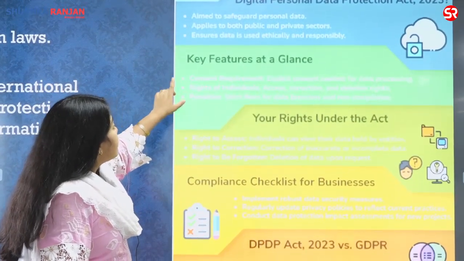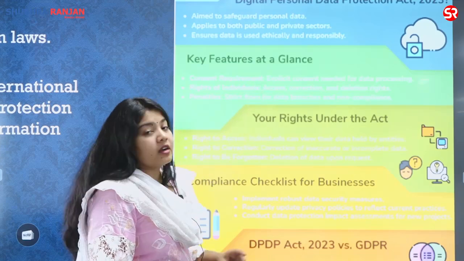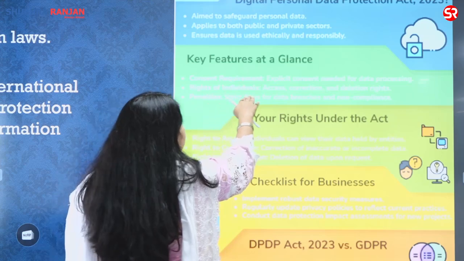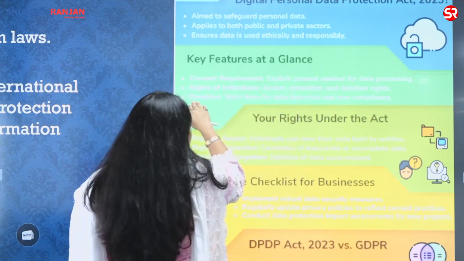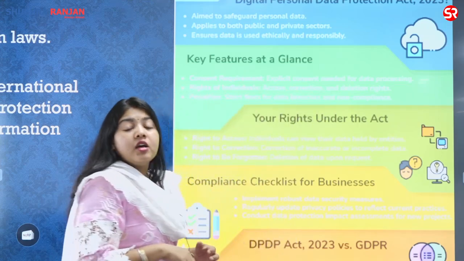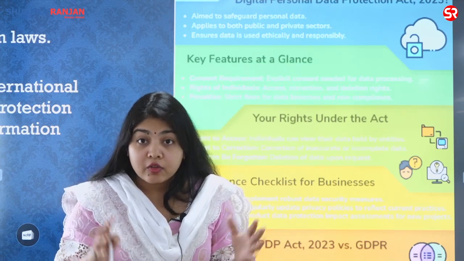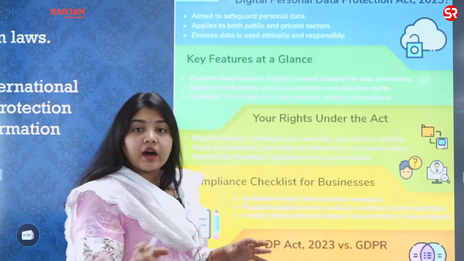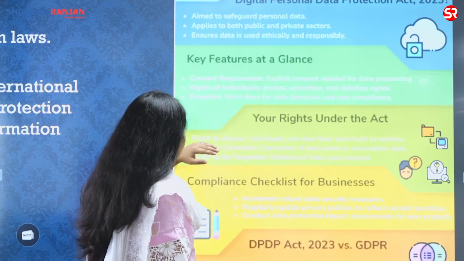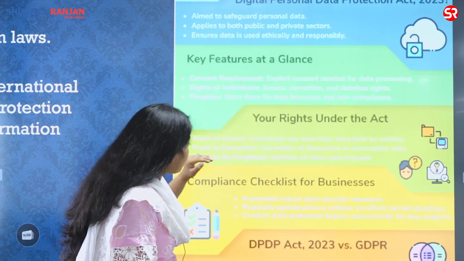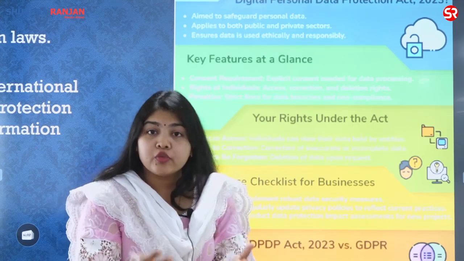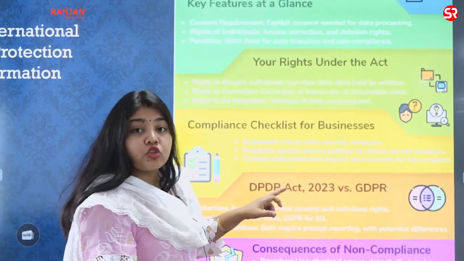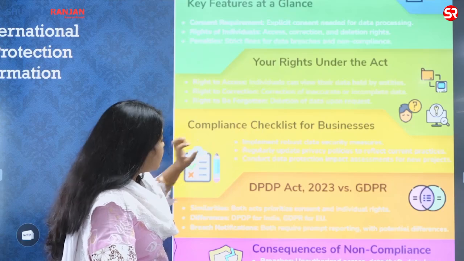What are the key features? Consent is required, explicit consent. You cannot simply assume that if you have the data, you can use it. Rights of individuals: access, correction and deletion. Penalties: strict fines on data breaches. Do you know that on the dark web, one of the most expensive commodities sold was the data on Indians' Aadhaar cards? Then your rights under the act: right to access, right to correction, right to be forgotten. I want my data to be removed after it has been used. Compliance checklist: implementation should be extremely robust. Data security measures should be there.